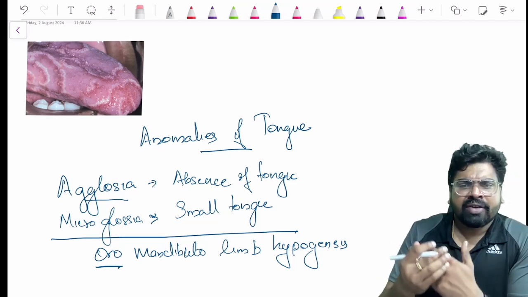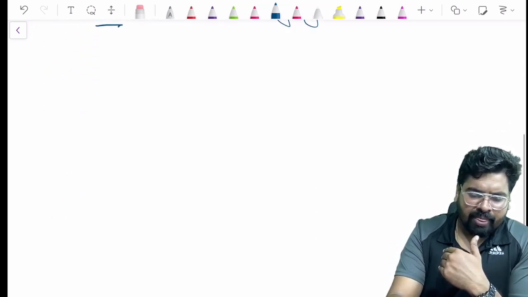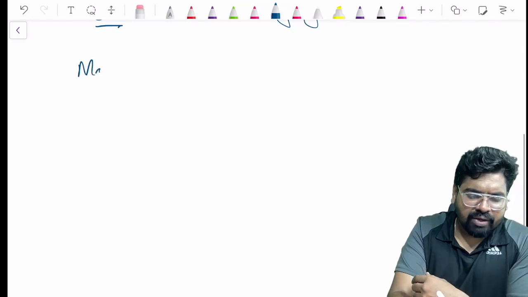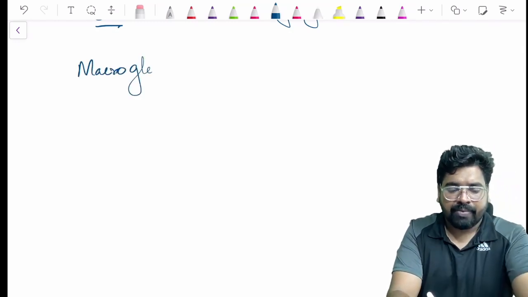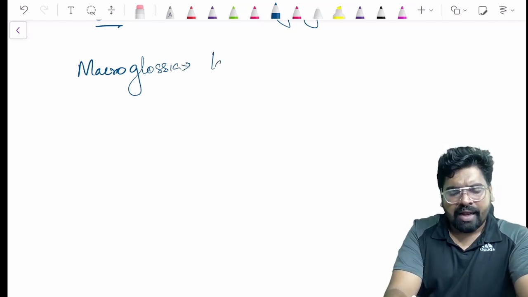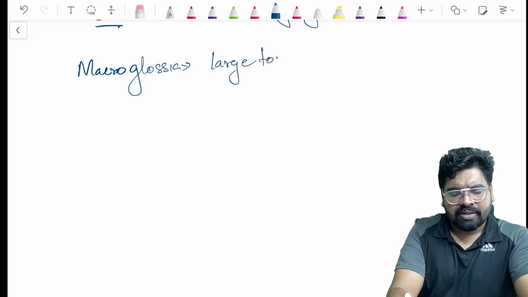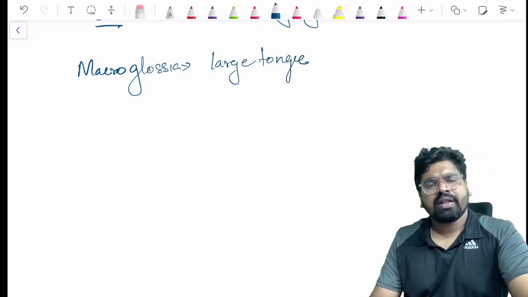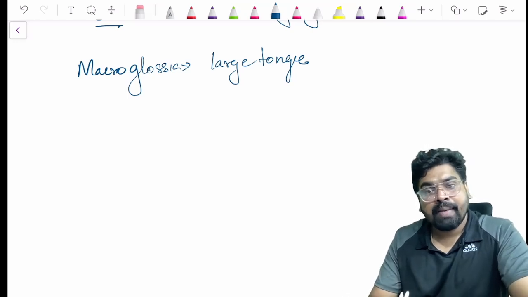Now, what if the tongue is large? We call it macroglossia. Macroglossia is the term we use when the tongue is larger in size. So what are the conditions where you can get a macroglossia?